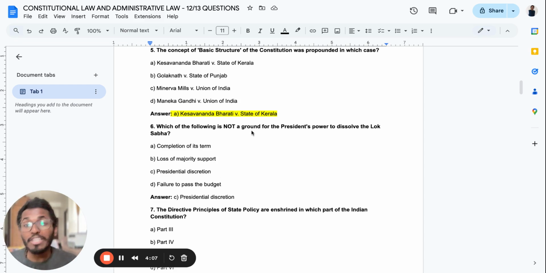The right answer to which of the following is not a ground for the President's power to dissolve is presidential discretion. Simply whenever he wants, the President cannot actually dissolve the Lok Sabha. No, there is a procedure which needs to be followed by the President. Keep that in mind.